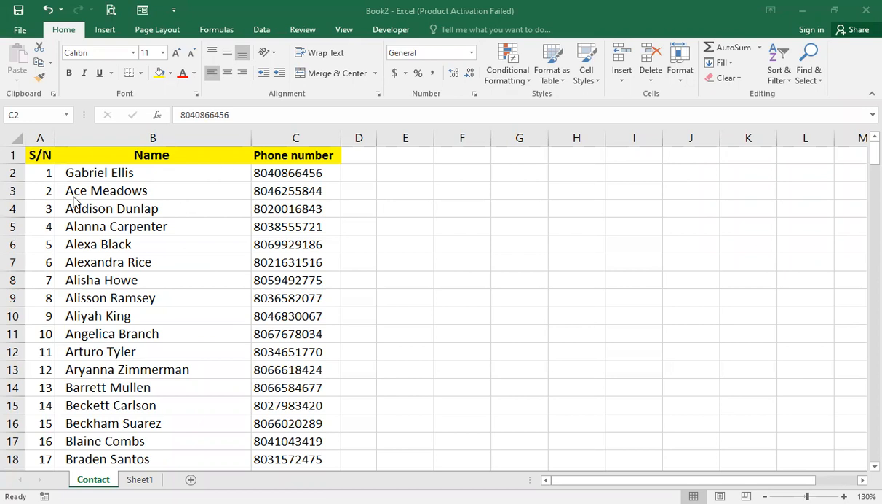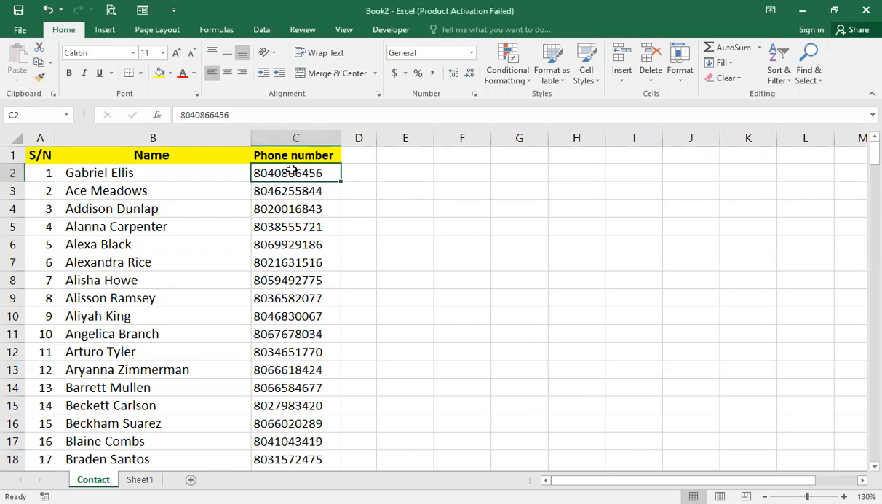So here we have so many phone numbers that have been inputted into these cells, but Excel automatically eliminated the zero. Excel sees that zero as nothing. It doesn't understand it as a phone number, it just understands it as a number. So how do we go about changing it?